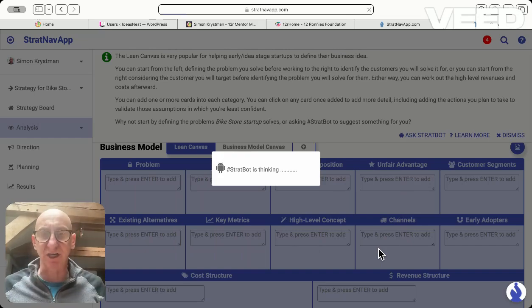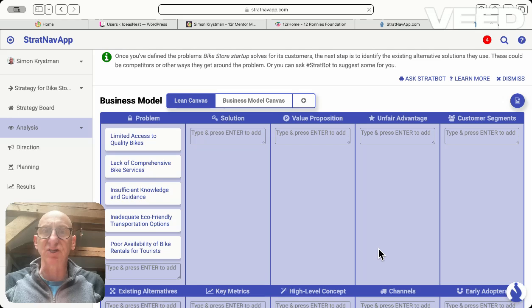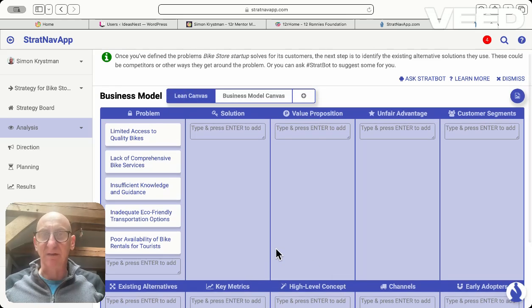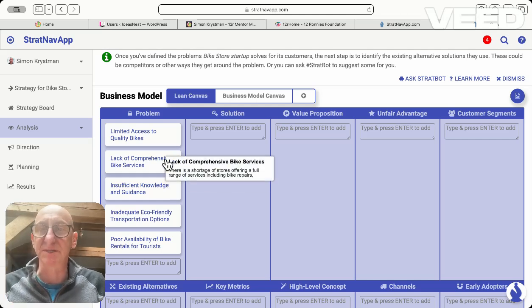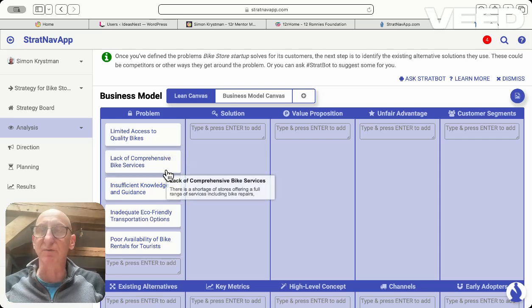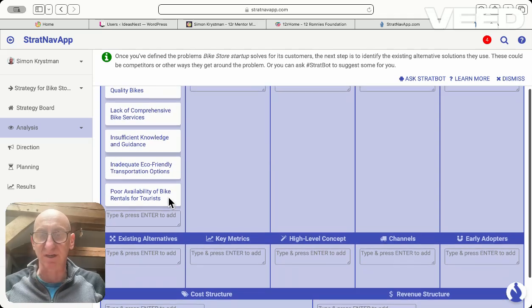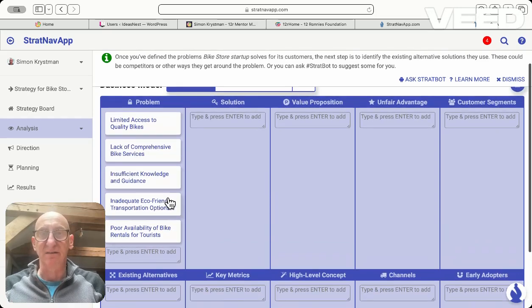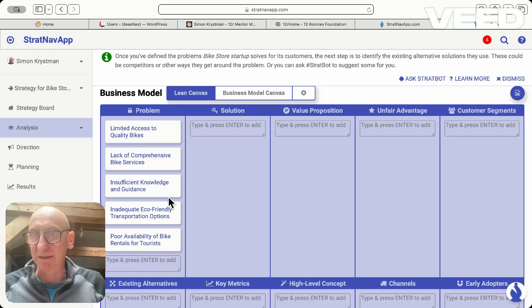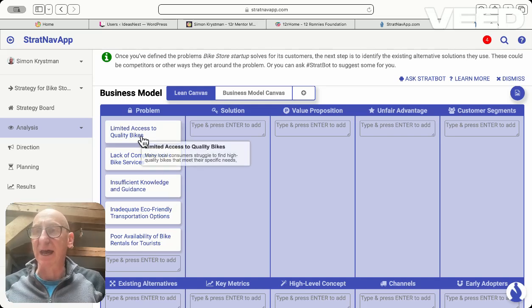Now we're starting from scratch here, but as we build up each section, we can start to use the AI to fill things in. So immediately, from the information I've given it here, it's come up with some possible problems that I may have: limited access to quality bikes, lack of comprehensive bike services, insufficient knowledge and guidance, etc. So it started to fill in the problem part of my lean canvas. And I can add others to there. I can go in and I can change it.